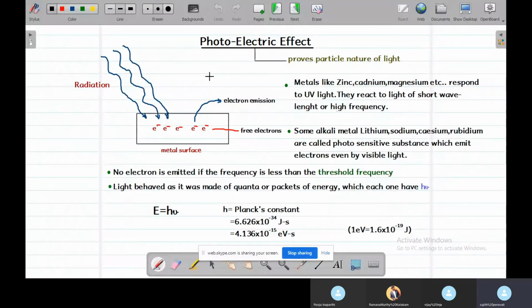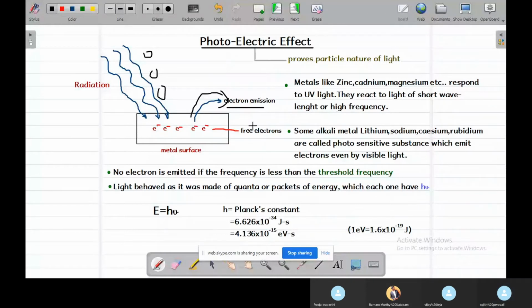Basically, the photoelectric effect occurs on metal surfaces where radiation of high frequency and low wavelength hits the metal surface. Due to the energy packets, which are called photons, hitting the metal surface, electrons are emitted, and this is called electron emission. All the free electrons absorb this energy and get emitted out from the surface.